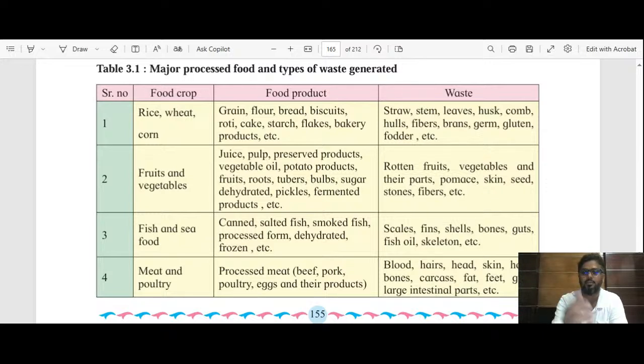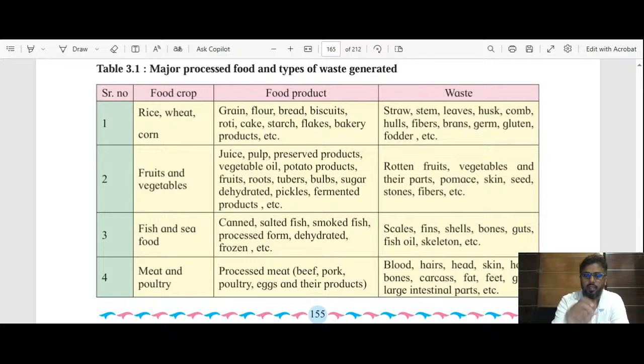For example, let's say straw. It is one of the very important waste materials of rice, wheat, and corn plants, which is used for the feeding purpose of cattle. That straw also goes under fodder.